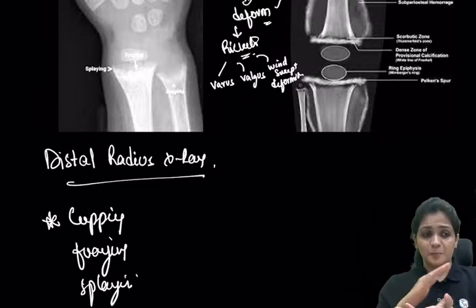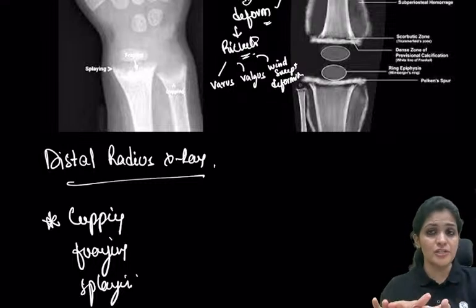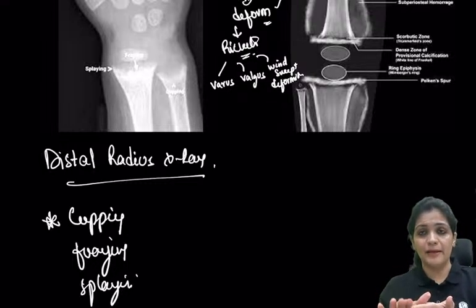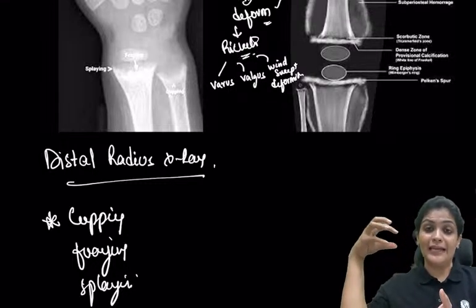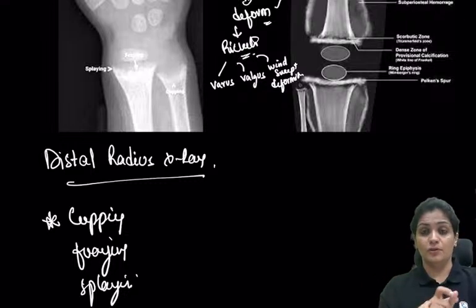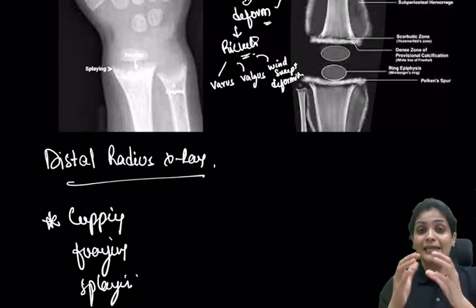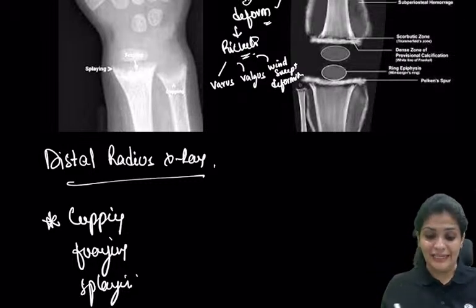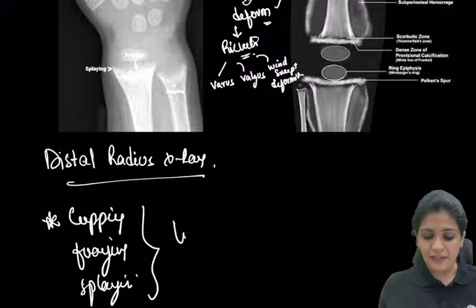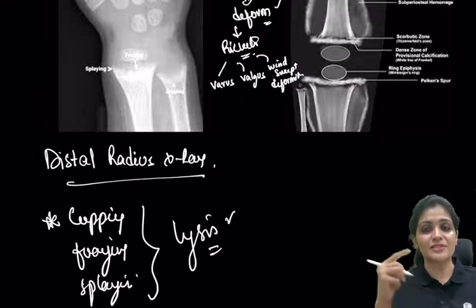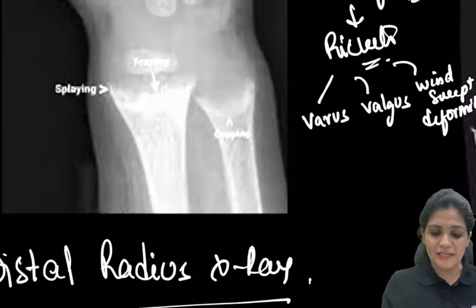Now what happens? The osteoid is normal, that means the bone is formed, but here the calcium is not deposited. Calcium is not deposited, hence the bone appears lucent. See, everything is lysis in case of rickets, because calcium is the one which gives darkness. So if you see, there is a lysis here.